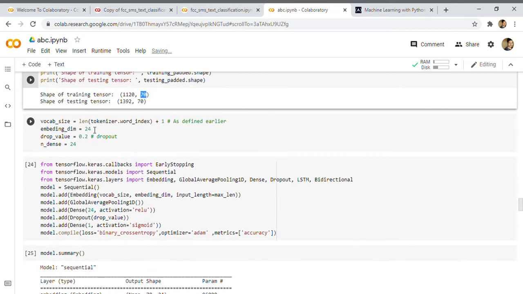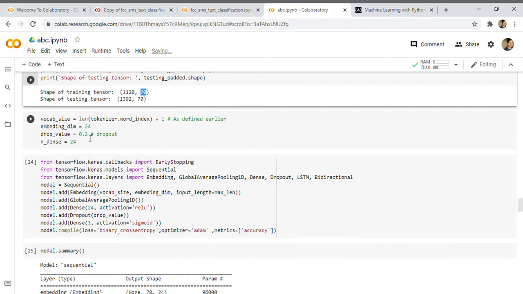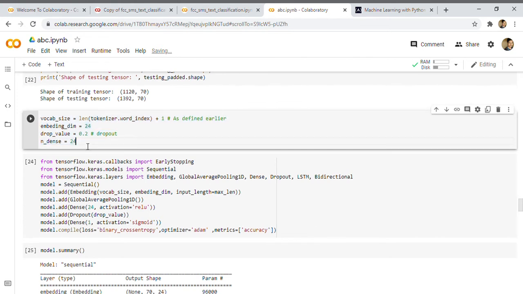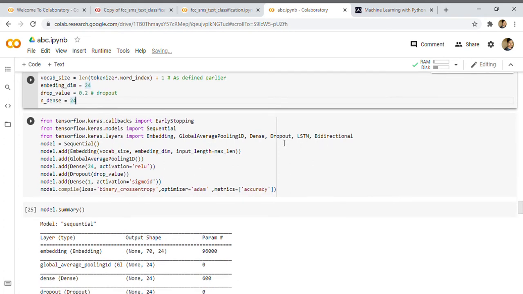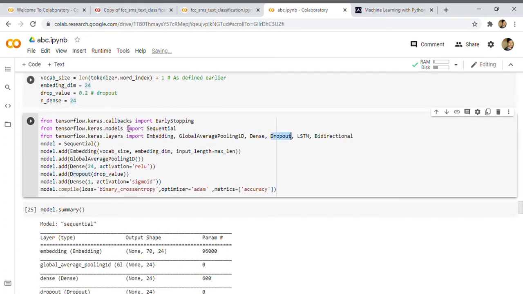Now the vocab size is the length of the total word index plus 1, which we defined earlier, and the plus 1 is for OOV tokens. The embedding dimension is 24. Dropout is a technique in neural networks where we drop some units if they're not being used or are doing something different. Then for the dense layers we are using 24. Callbacks is early stopping, and we will be using LSTM, dropout, and bidirectional. In the dropout we set the drop values.